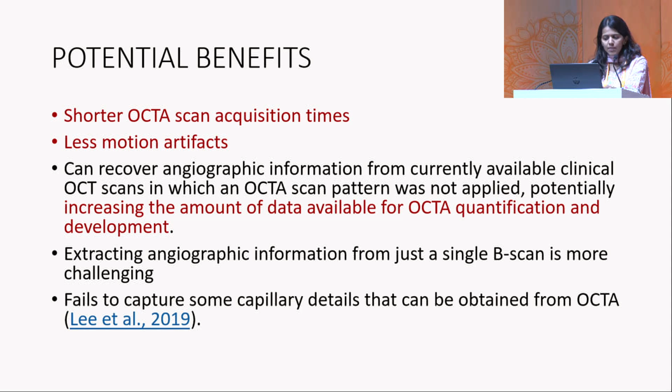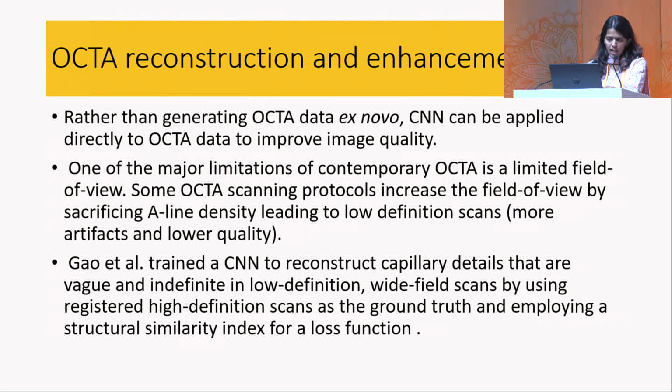However, sometimes extracting information from just a single B scan can be challenging, and it has been shown that sometimes AI fails to capture some capillary details which can be obtained from OCT angio. Coming to the next application in OCT angiography, reconstruction and enhancement. Rather than generating OCT angiography data from the start, convolutional neural networks can be applied directly to the already available scans to improve image quality.